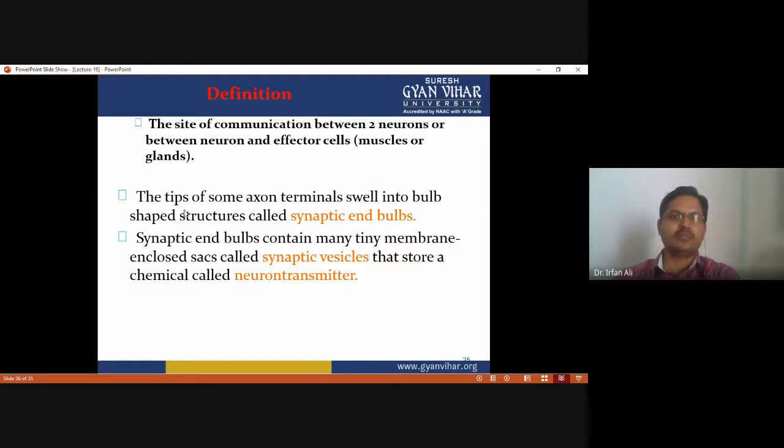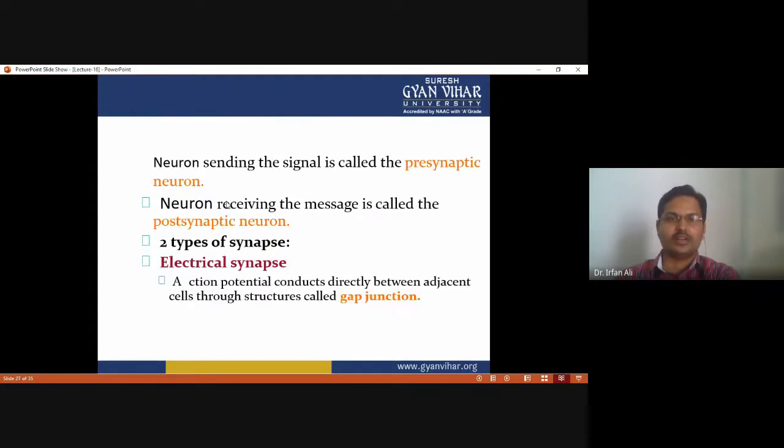The tip of some axon terminals swells into a bulb-shaped structure called the synaptic end bulb, and the synaptic end bulb contains many tiny membrane-enclosed sacs called synaptic vesicles, that store a chemical called neurotransmitter. The neuron sending the signal is called the presynaptic neuron, and the neuron which receives the signal is called the postsynaptic neuron.